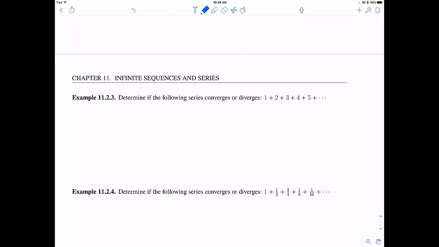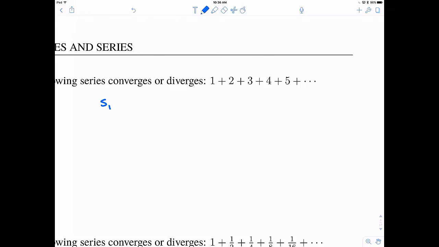Okay, let's take a look here. Determine if the following converges or diverges: 1 plus 2 plus 3 plus 4. Let's practice looking at these partial sums. S1 is the sum of just the first term, so that's 1. S sub 2 is the sum of the first two terms, 1 plus 2, which is 3. S3, the third partial sum, is 1 plus 2 plus 3, which is 6.